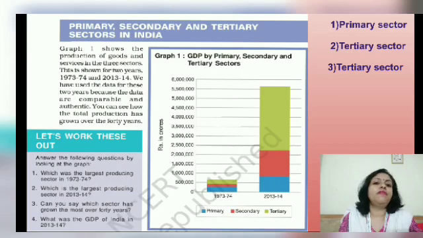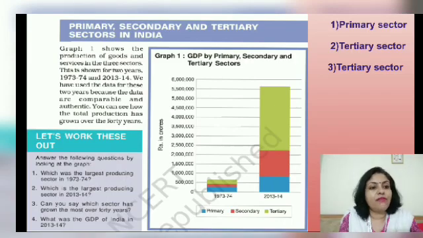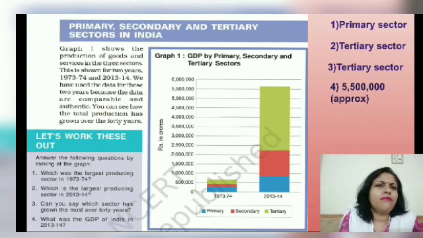Finally, what is the GDP of India in 2013-14? Now, how do you calculate the GDP of India? You calculate the final value of all the goods and services produced. So, we'll calculate the value of the blue color, red color and the green color. Together, it gives us the value of GDP. In 2013-14, it has crossed above 50 lakh. My God, that's a huge number. So 55 lakhs approximately. That is the GDP.